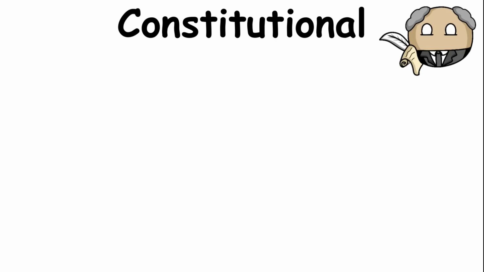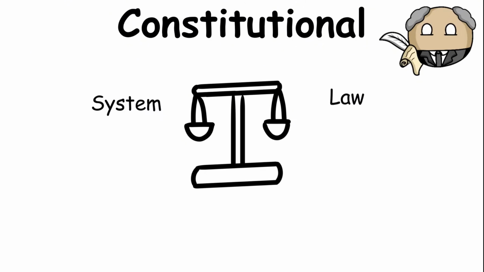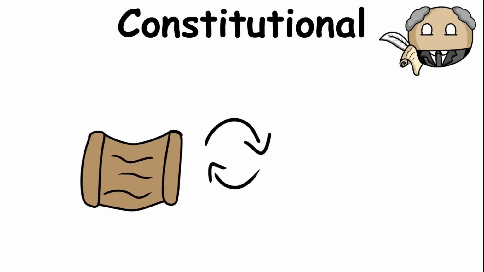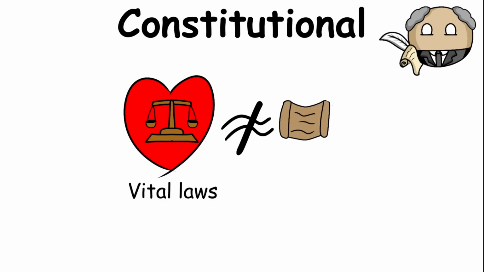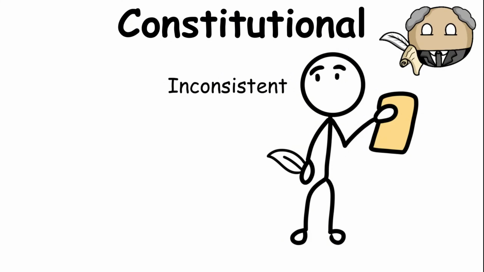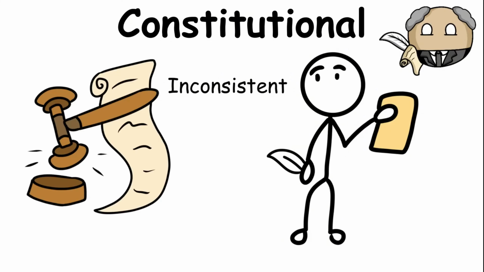One weakness of constitutional government is that laws and government actions must remain consistent with the constitution. If lawmakers want to introduce an important law that conflicts with it, the Constitution itself may have to be amended before that law can take effect.